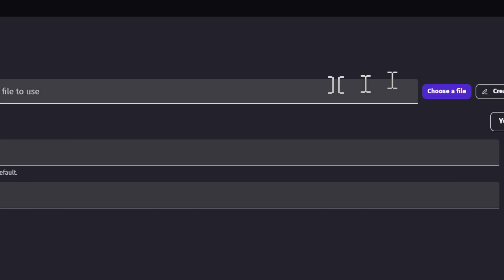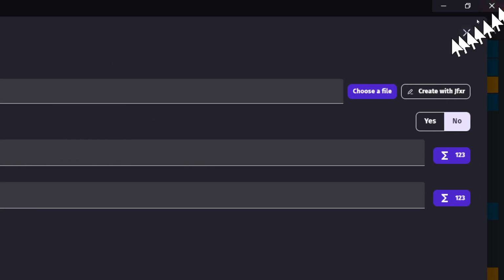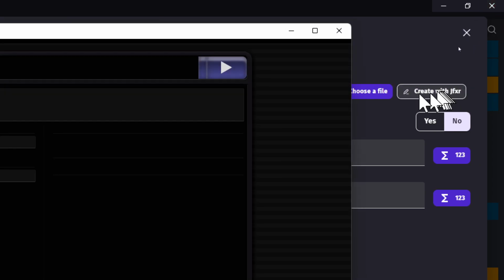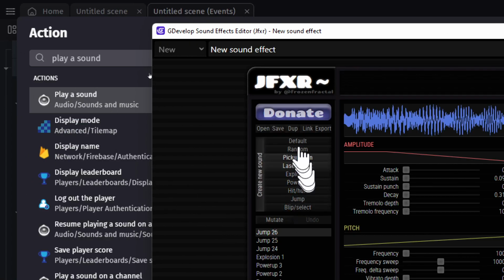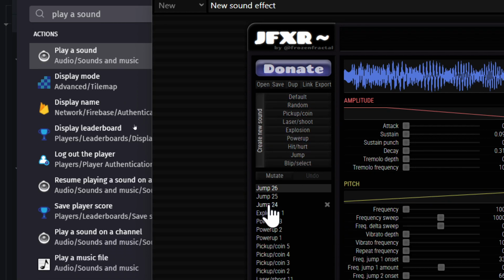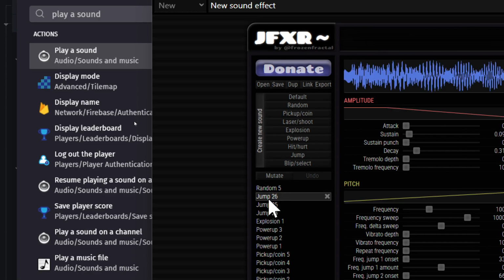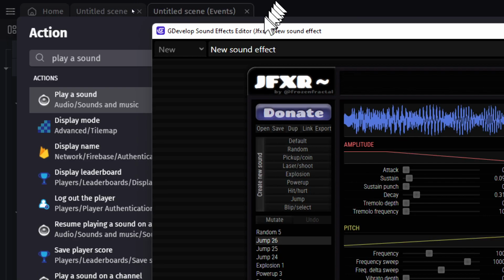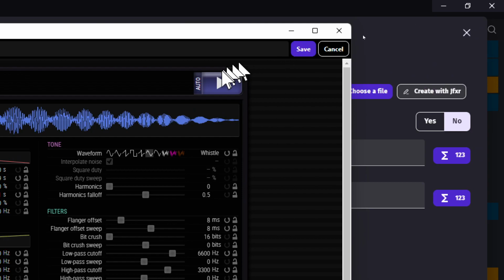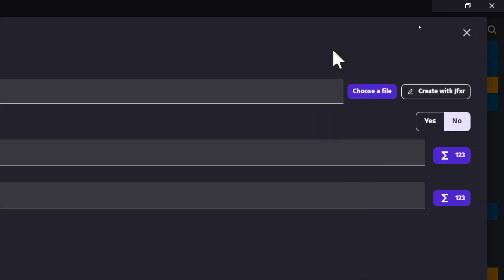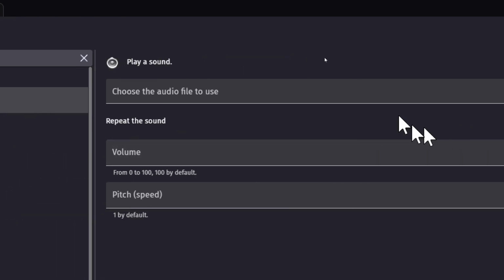Once you have your sound selected, I forgot to show you: you select the sound, you randomize, and then you say, okay, I like this one, like jump 26. Then you put a name on it, click save, and the sound will show up. And then you keep the sound.